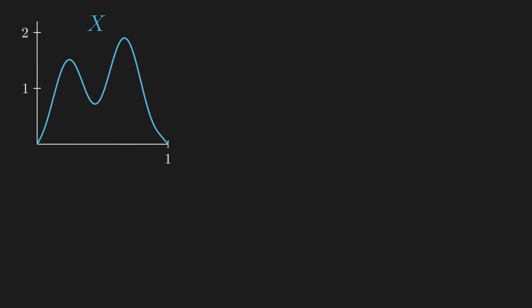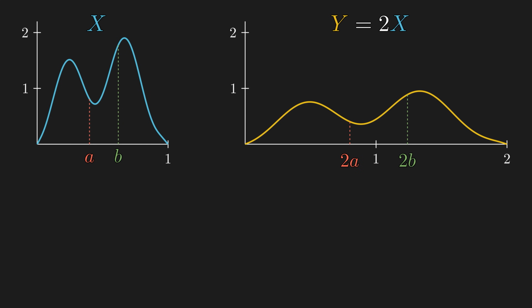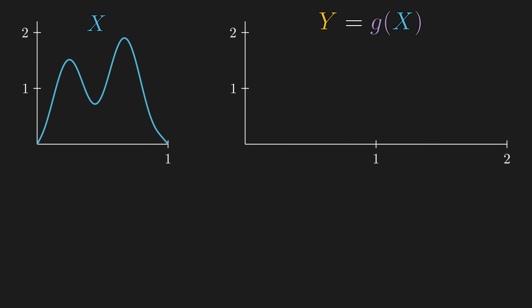So what does this geometrically mean? Earlier, we naively stretched our distribution horizontally by a factor of 2, but in order to preserve the probability, the height had to be scaled down by a factor of 1/2. So the probability between any two points A and B on the left should be the same as the probability of landing in between 2A and 2B on the right side. So the same story should hold for any transformation.